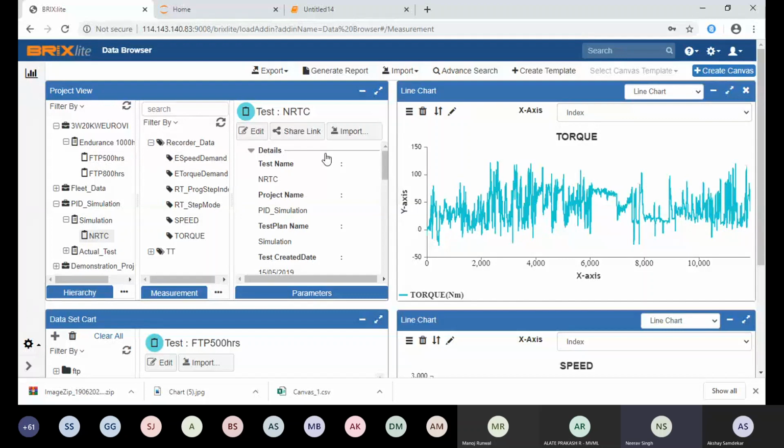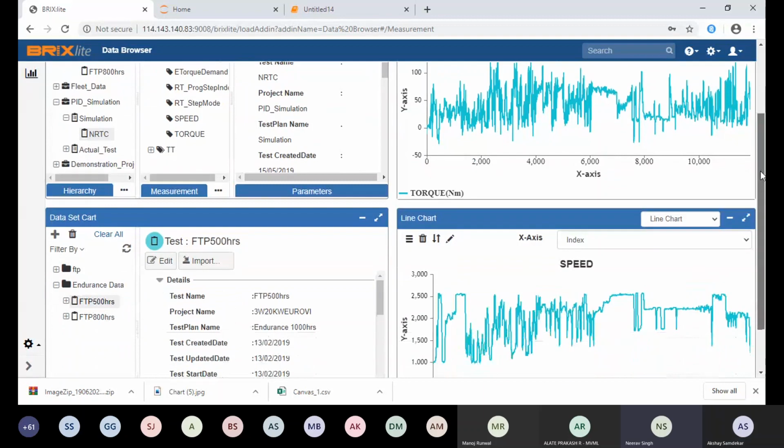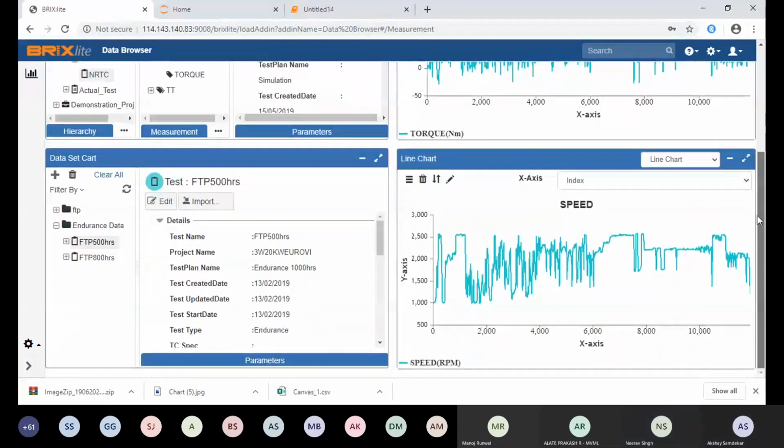How this data is to be imported into the system, I think Akshay is moving ahead with that part. Please don't confuse Canvas as something fancy. It's the different graphs and charts that we develop in Excel, and that can be done on the web system. Correct. And much more.